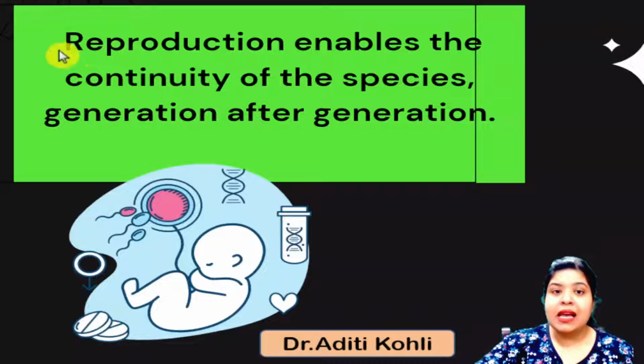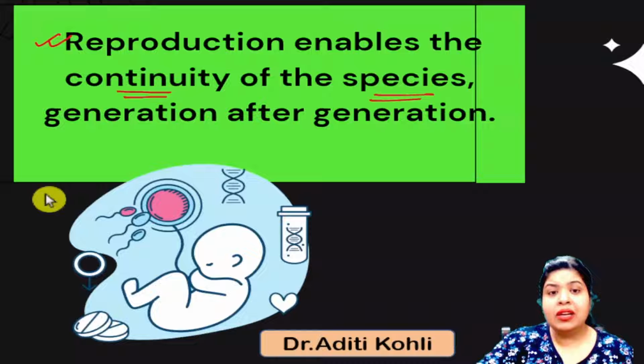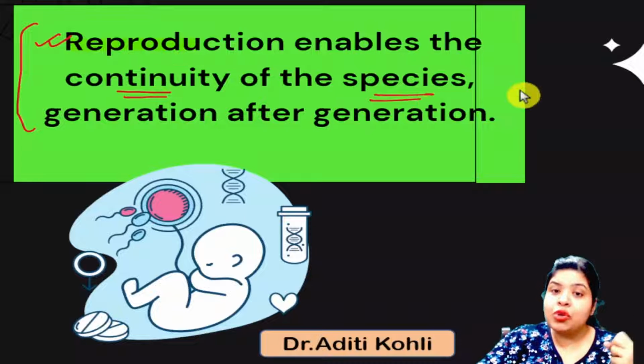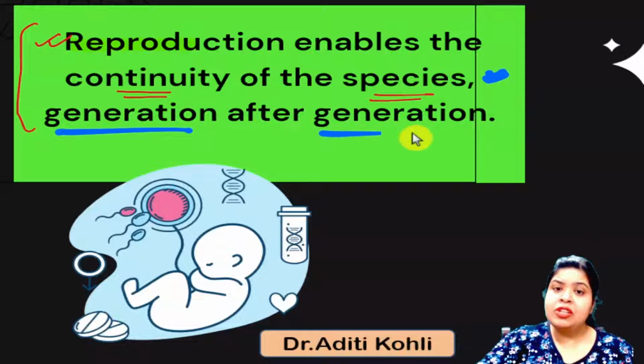Now next: reproduction enables the continuity of species. So when the species have to continue generation after generation, reproduction is the only mode which allows the species to continue. Therefore reproduction is enabling the organisms, and it is ensuring the continuity of species, generation after generation.